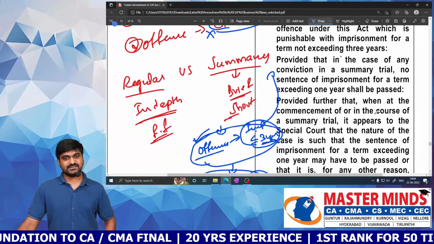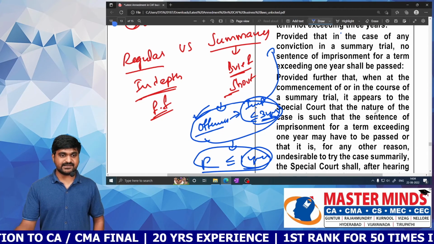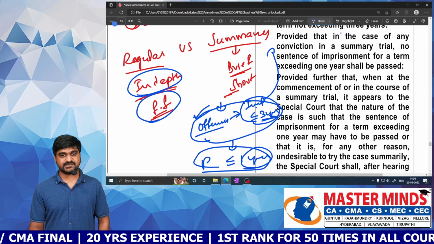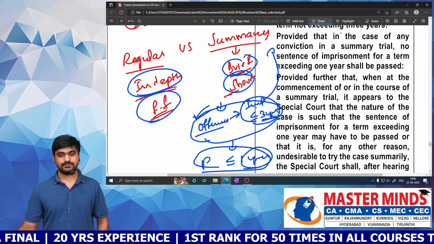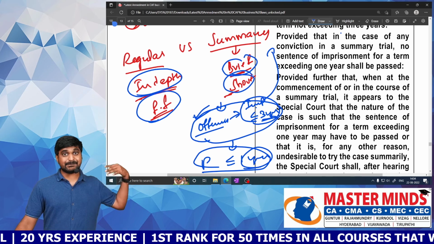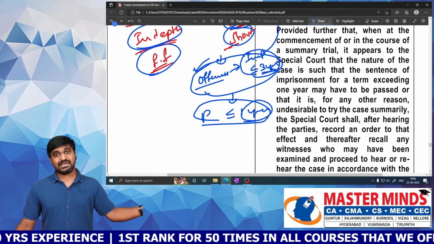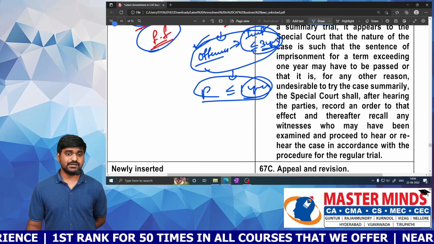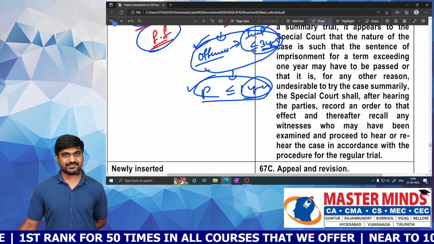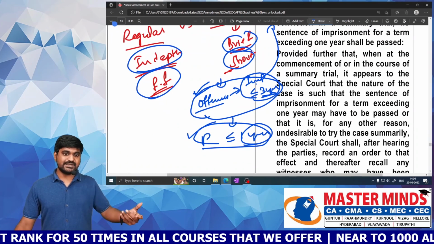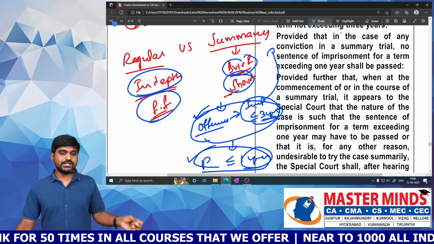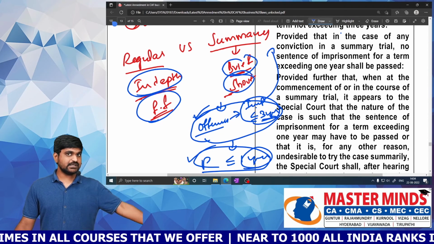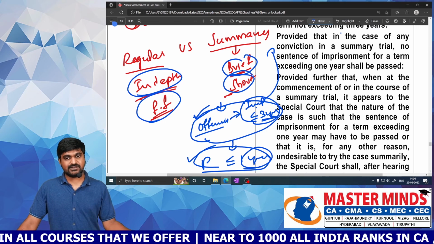Next one. Regular trial versus summary trial. What is the difference between regular and summary trial? Here there will be in-depth, full-fledged analysis, but here it is brief and short. Which cases can be referred to summary trial? Any offenses where the imprisonment period is less than or equal to 3 years. Moreover, you can't give any punishment more than 1 year in case of summary trial. If you want to give more than 1 year, go for regular trial. And if you want to try an offense involving imprisonment for a period more than 3 years, then go for regular trial. Otherwise, summary trial will be sufficient.